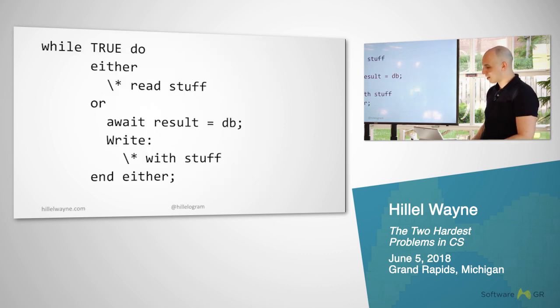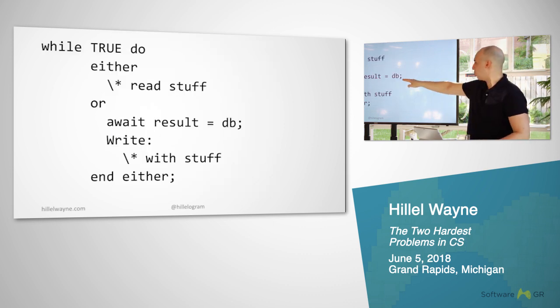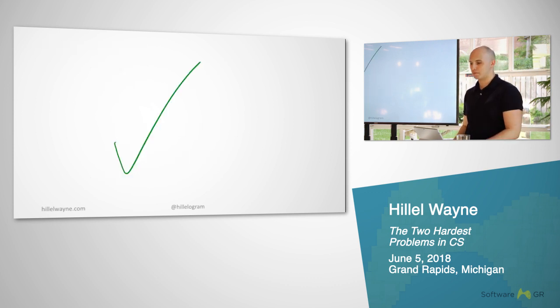So the solution I have here is to say that this is only allowed to write when you already have the result from the database. So is this correct? Yes. So now let's add another property.